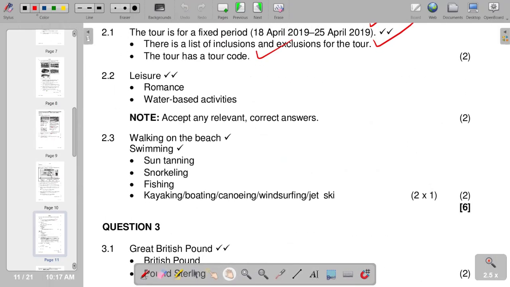These are some of the options that you can include: leisure, romance, or water-based activities. So, any of those points can be correct. And move on to the next one.